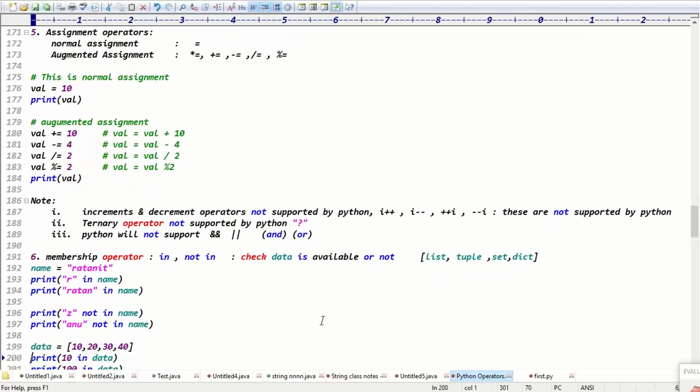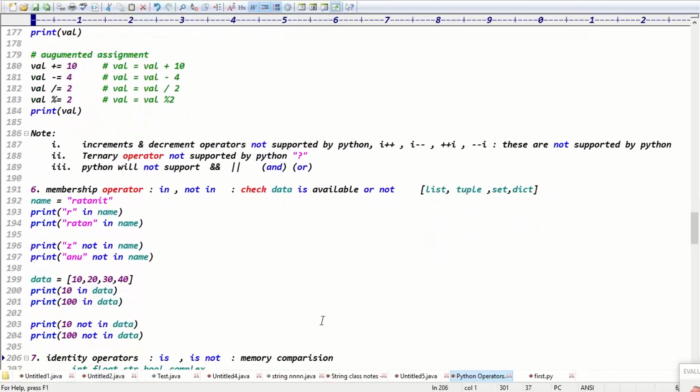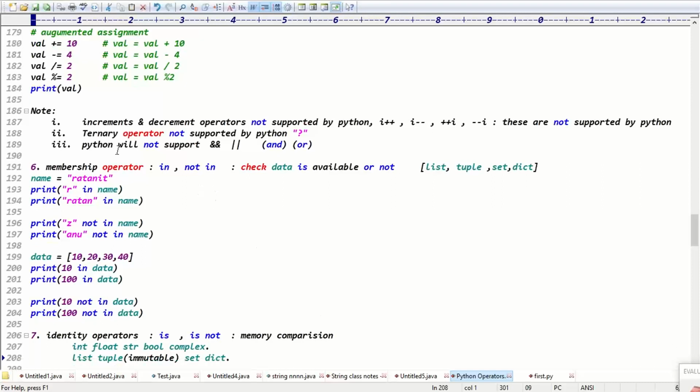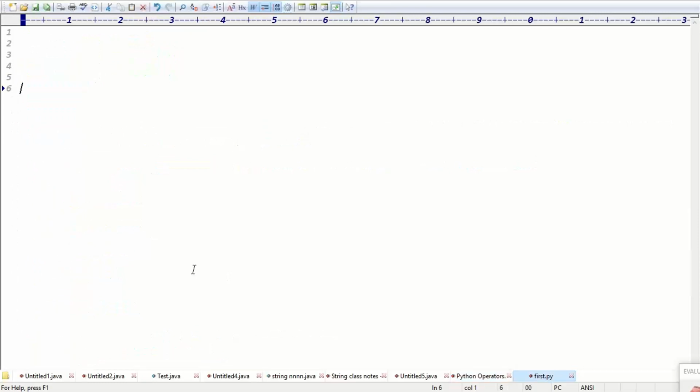Exactly, guys. And the sixth one is membership operators. If you take membership operators, guys, they are in and not in. Okay, what does membership operator mean? What is its purpose? It is just to check whether the data is available or not available. Guys, membership operator just checks whether the data is available or not available, right?